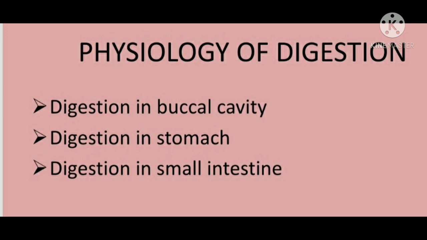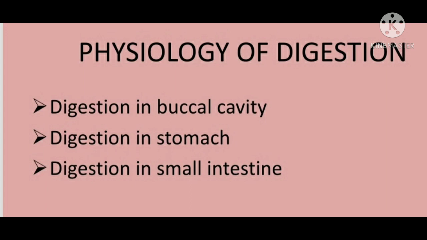Now, what do you mean by mechanical methods? Mechanical digestion includes various movements of the alimentary canal that help the chemical digestion. Mastication or chewing of food is done by teeth, churning is done in the stomach, and peristaltic movements of the gastrointestinal tract bring about the mechanical digestion in the human body.